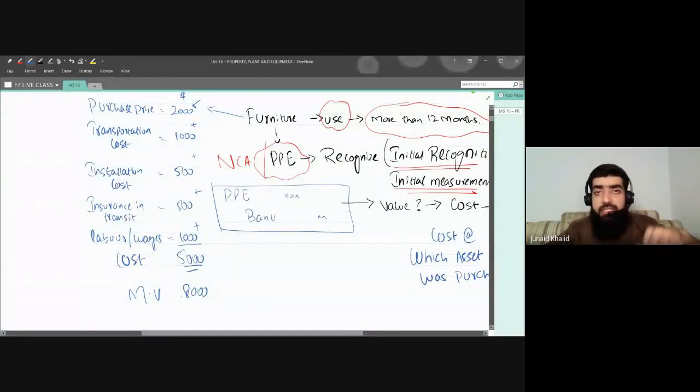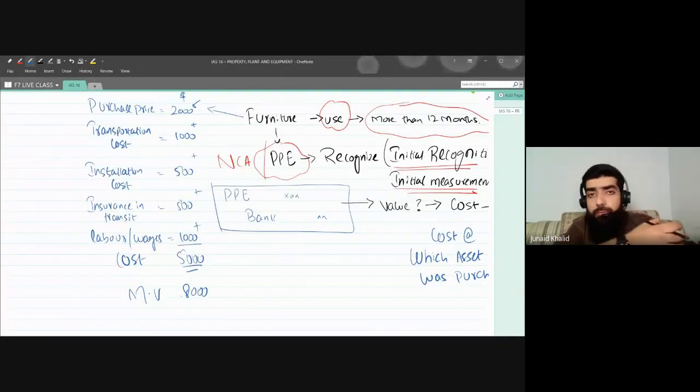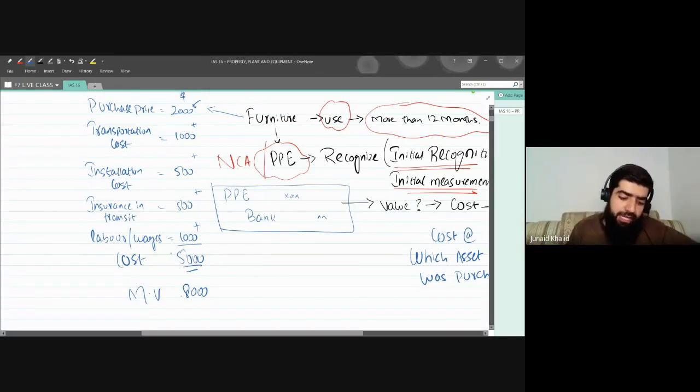If I would have purchased that asset from the market, the total amount that I would have had to pay is $8,000. Since I bought that asset from my nearest relation, from one of my very good suppliers who has good terms and conditions with me, he just gave me that asset with all those costs for $5,000.